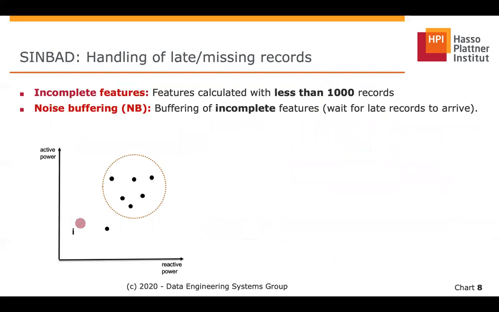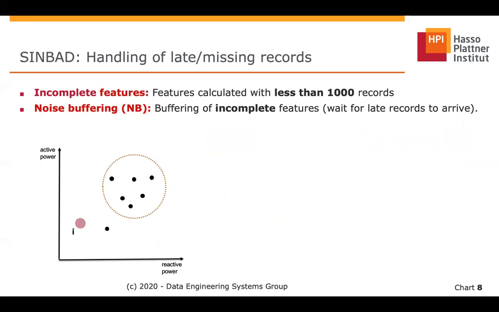Now let's talk about the last dimension of optimization, which is the handling of late and missing records. When we talk about late and missing records, we talk about incomplete features, which are features calculated with less than 1,000 records. Using incomplete features for calculating solutions for the event detection can lead to accuracy issues. That happens because the value of an incomplete feature might be very different from the value of a complete feature.